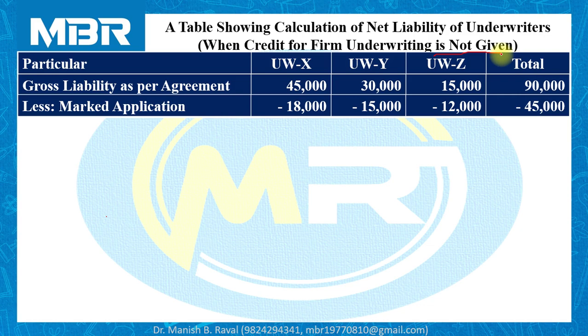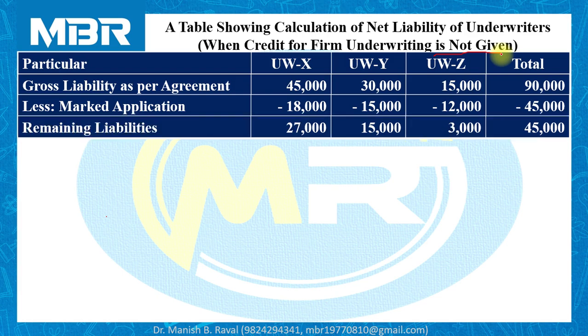Information regarding marked applications is also given to us. 18,000 for X, 15,000 for underwriter Y and 12,000 for underwriter Z. Total marked applications received by the company 45,000. Remaining liabilities for underwriter X 27,000, underwriter Y 15,000 and underwriter Z 3,000.